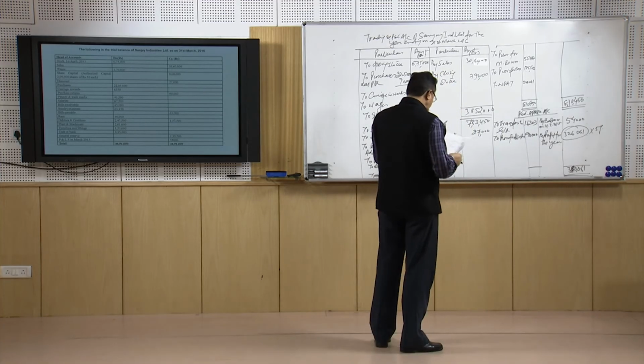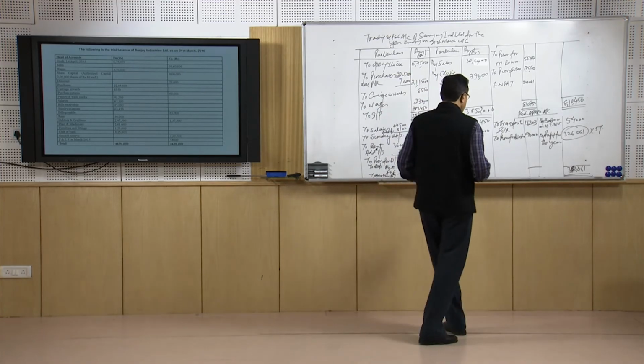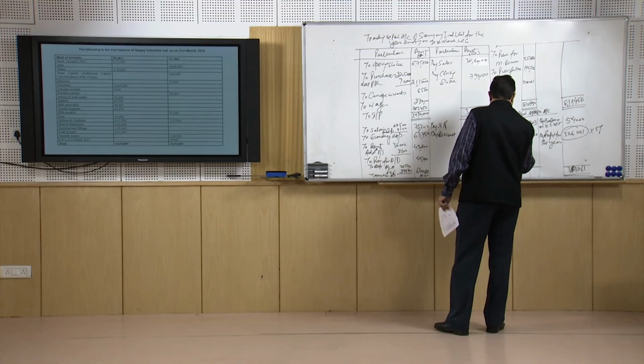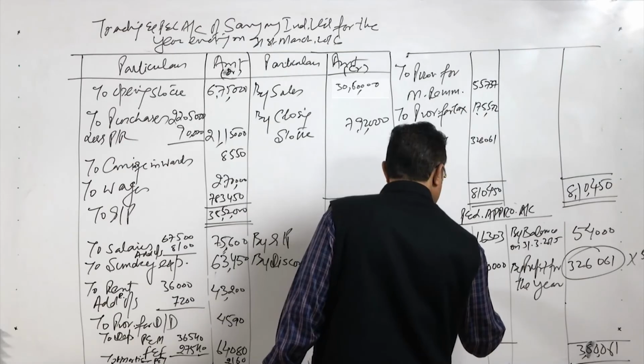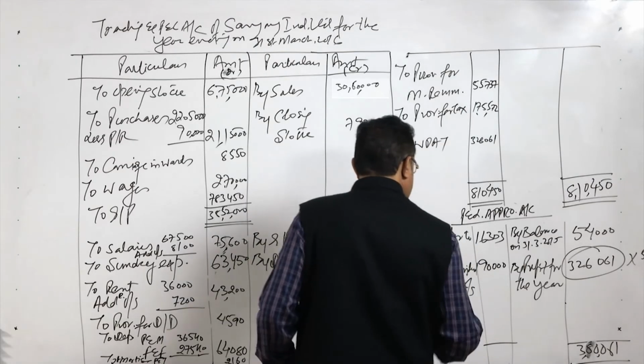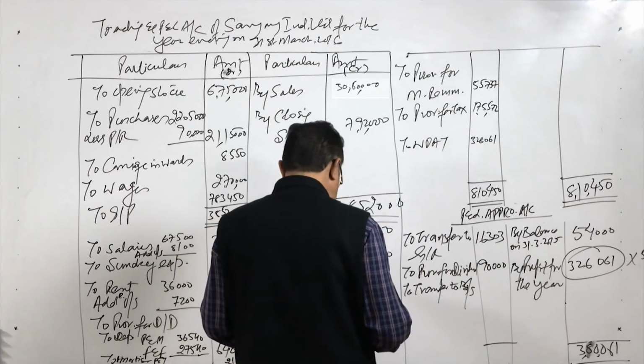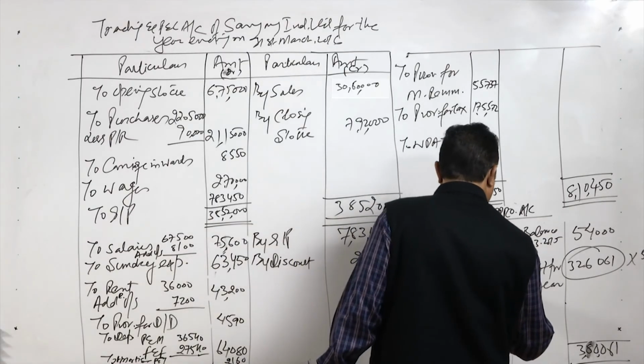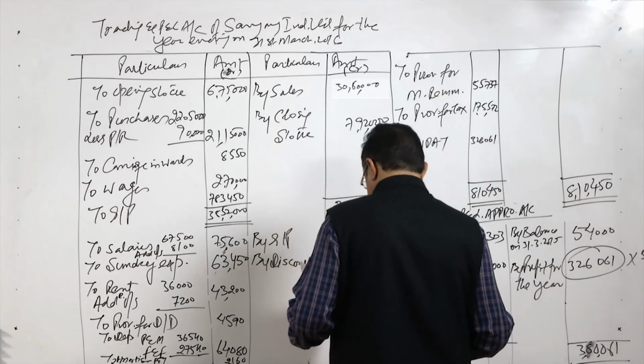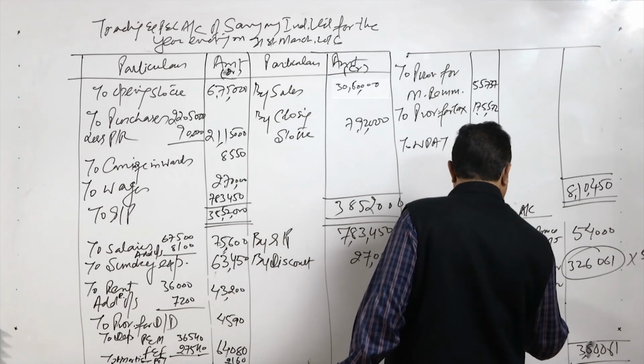The remaining amount will be transferred to the balance sheet, it means to be added in the capital. So, the amount transferred to the balance sheet will be the remaining amount, that is 2,73,758.